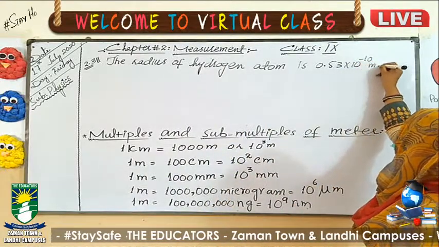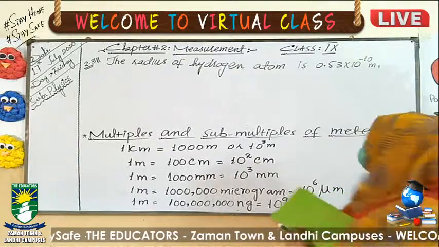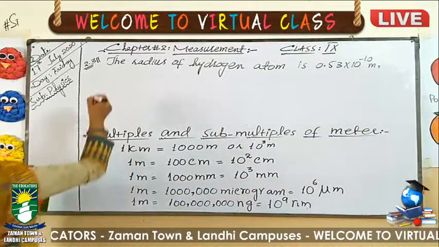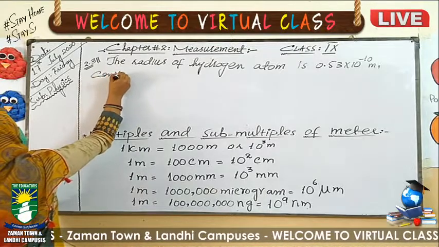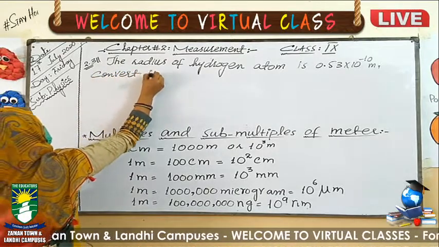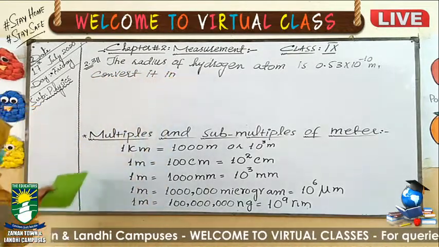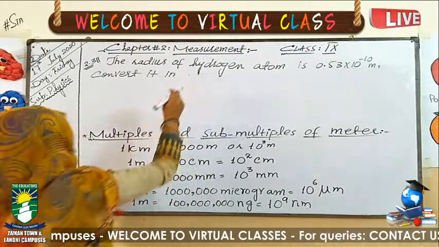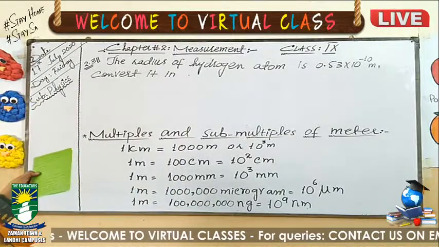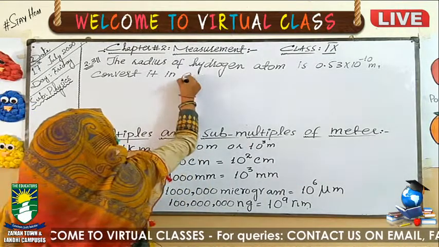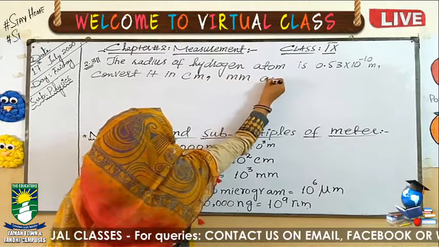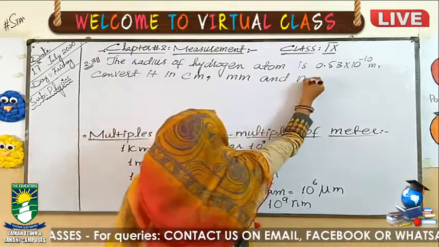The given value is 0.53 exponent minus 10 meter. Convert it into centimeter, millimeter and nanometer.